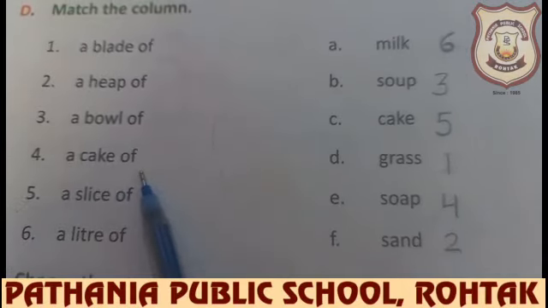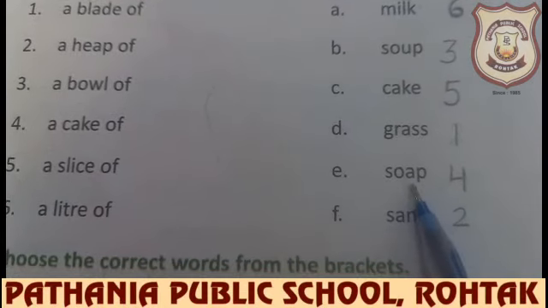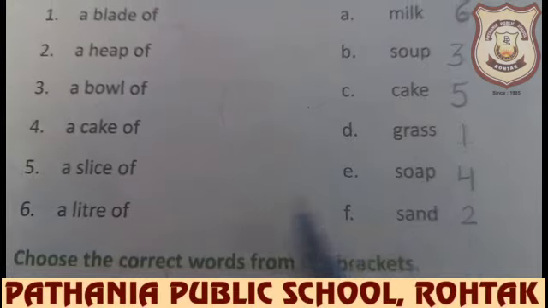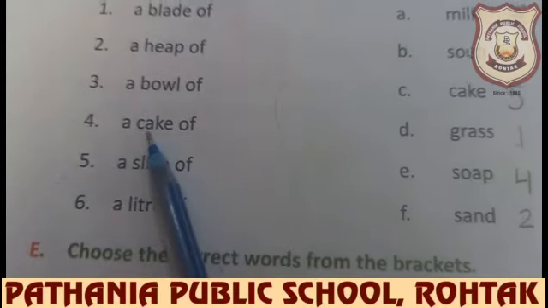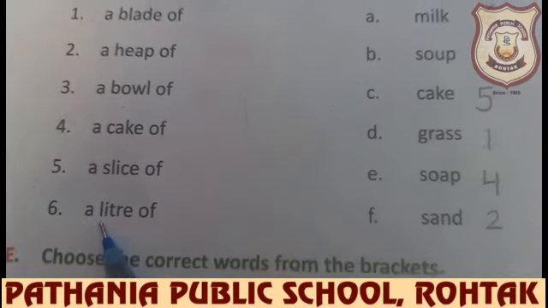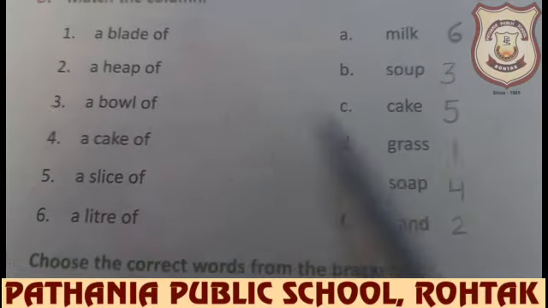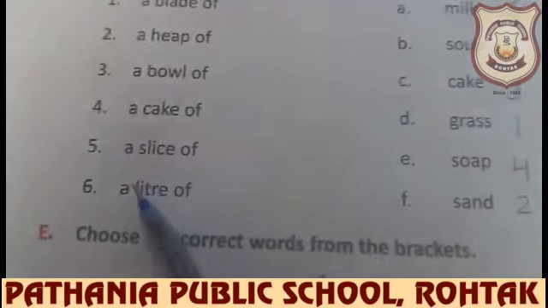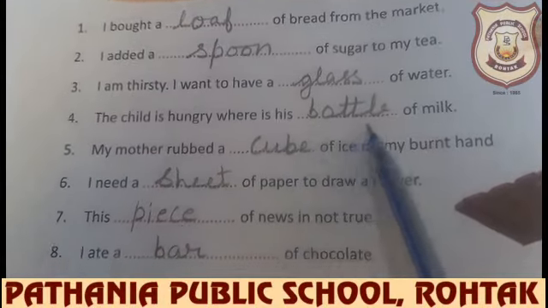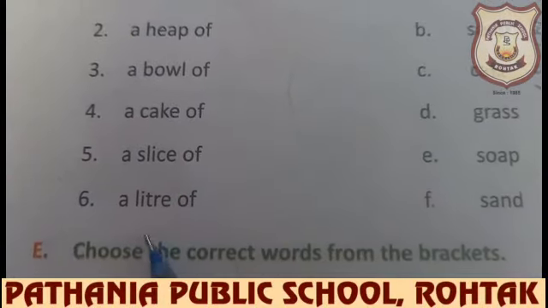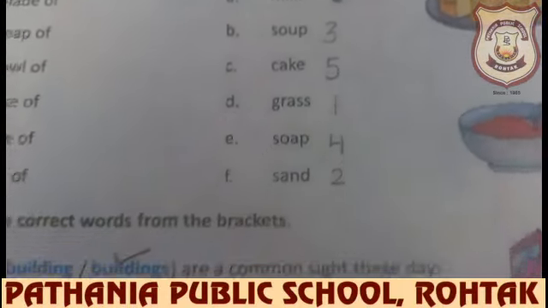A cake of soap. Again I will tell, pay attention here. Soap is also uncountable. You can cut them into cakes, now pieces like that. So a cake of soap. A slice of cake. A liter of milk. So milk you can measure in liters also, in bottle also. 5 bottles of milk, you can say a liter of milk, or 5 liters of milk. In that form also you can measure it.